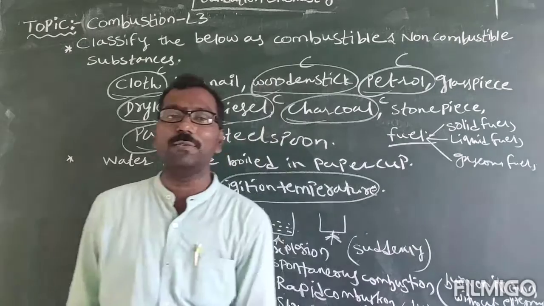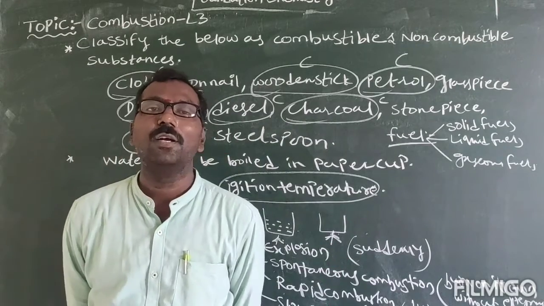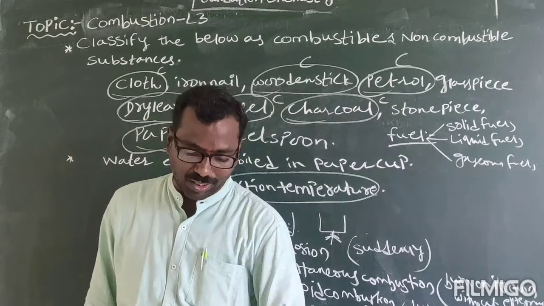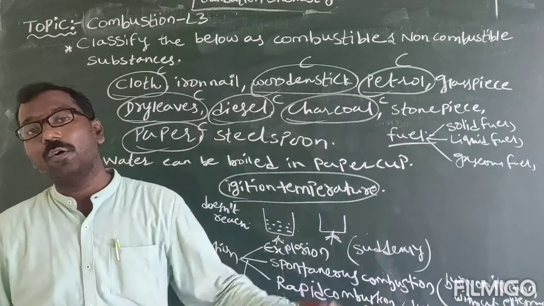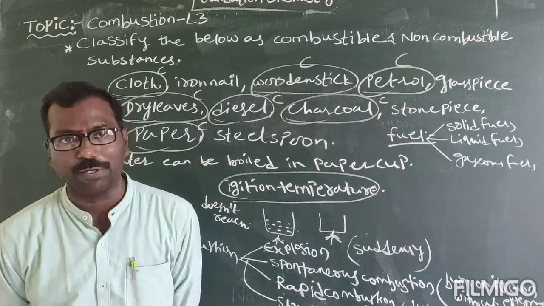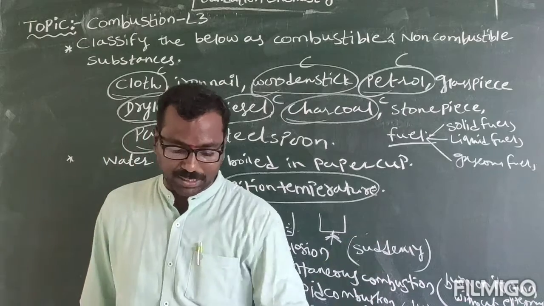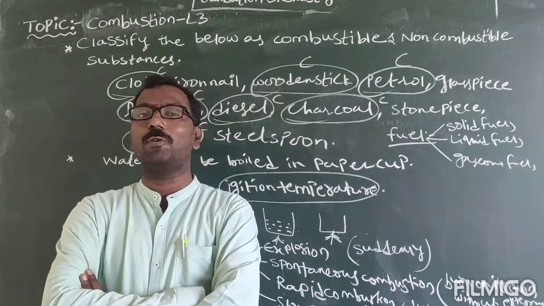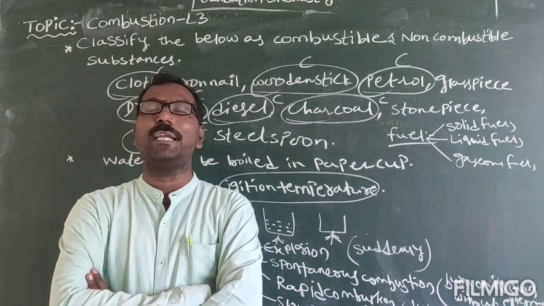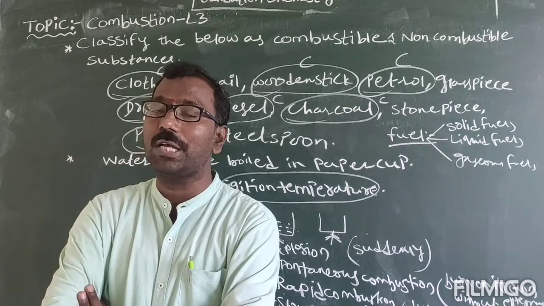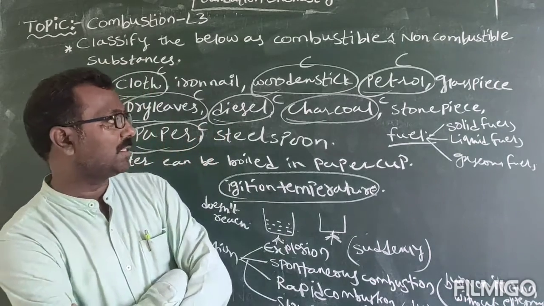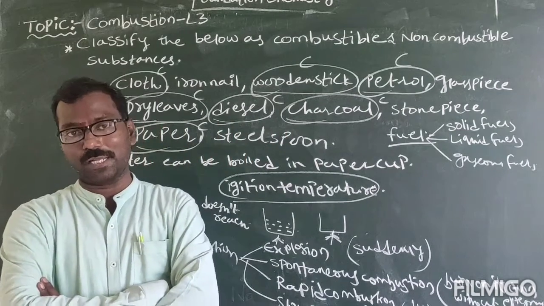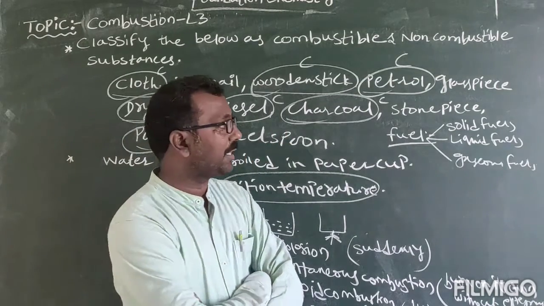Solid fuels, liquid fuels and gaseous fuels. So solid fuels means what? Like coal. Coal is solid in state. The example is coal. Coal comes under solid fuel. So what is a fuel? I said very clearly, the materials which are burned to produce a large amount of heat are called fuels. Fuels are of three types, based upon their physical state: solids, liquids and gases.